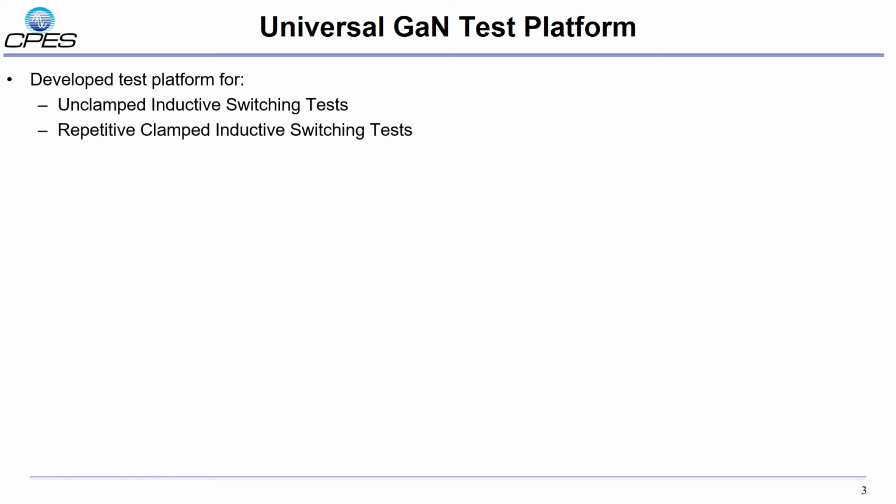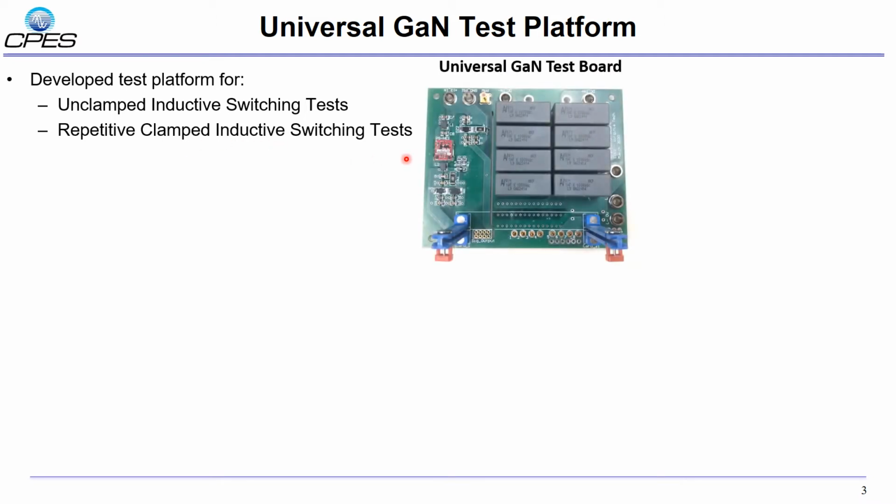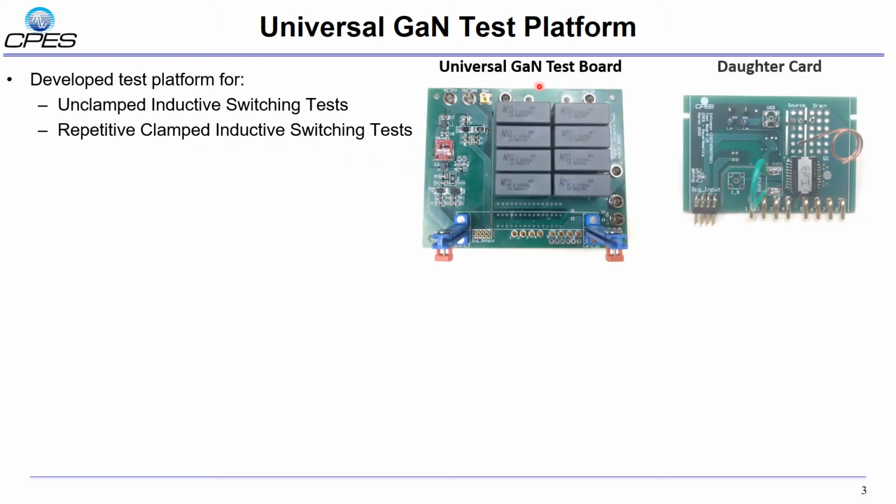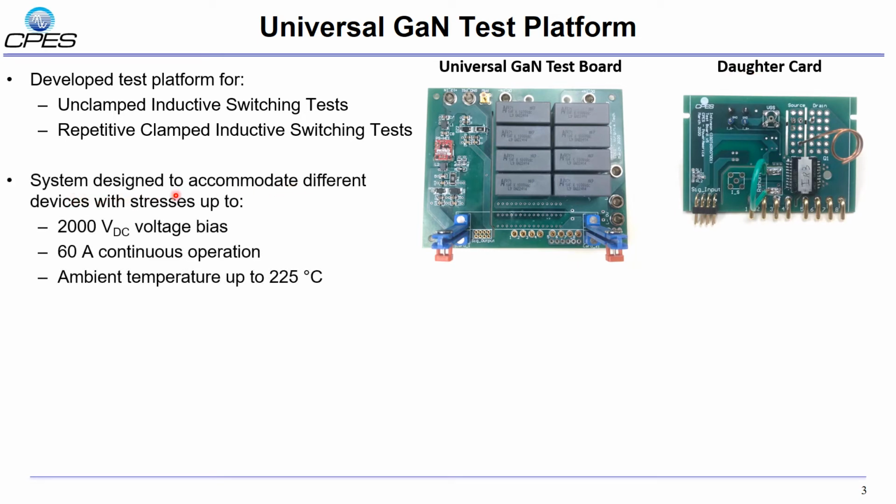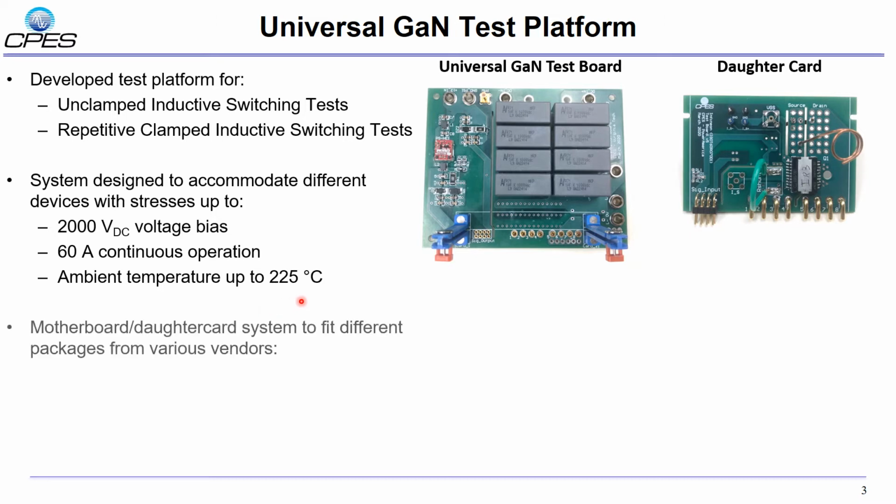We have built up this universal GaN test platform for the unclamped inductive switching test, the UIS test, and the repetitive clamped inductive switching test. We have this universal GaN motherboard and identical daughter card. The system is designed to accommodate high voltage up to 2 kV, high current up to 60 amps, and high ambient temperature up to 225 degrees C. This motherboard daughter card system is built to fit different packages from various vendors.